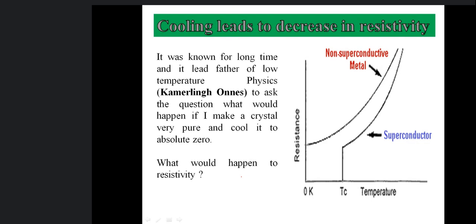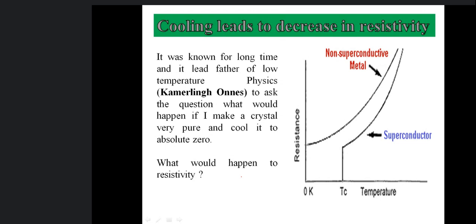By decreasing temperature, resistivity can be decreased. He asked himself: what would happen if I do both things, if I make a crystal very pure and cool it down to absolute zero? What will be the resistivity of that material?